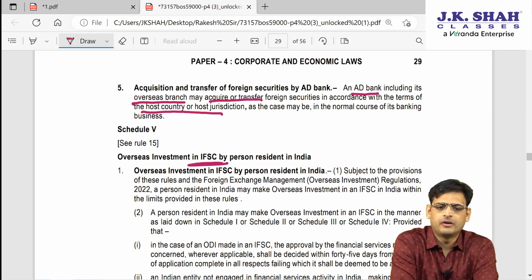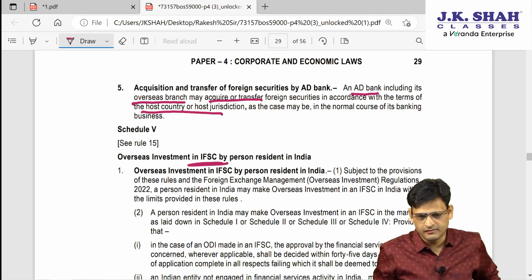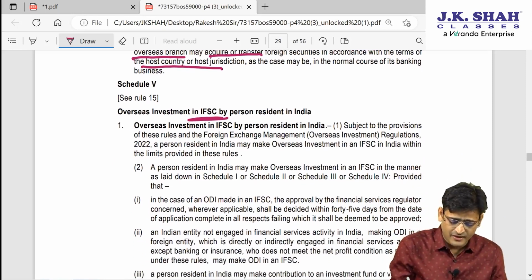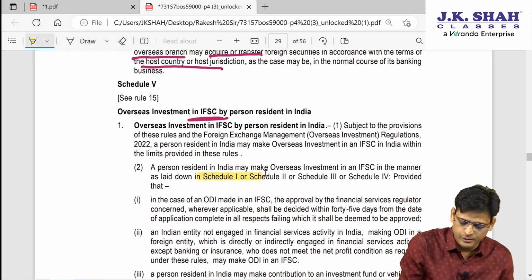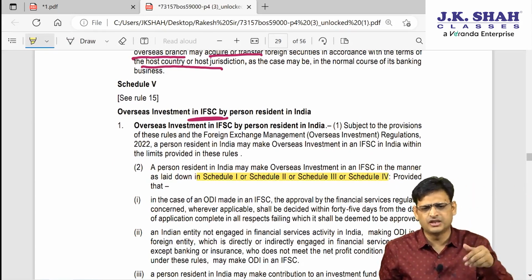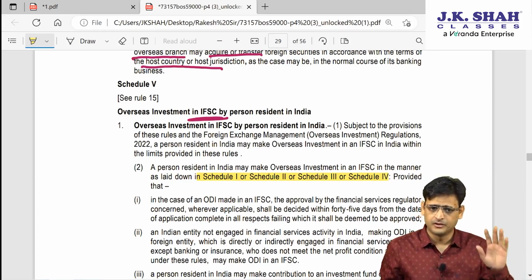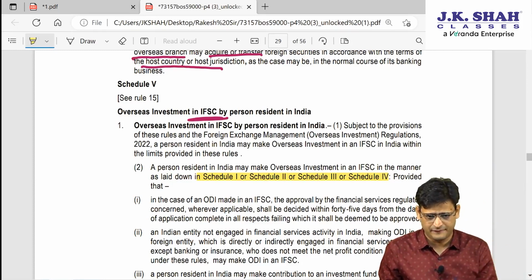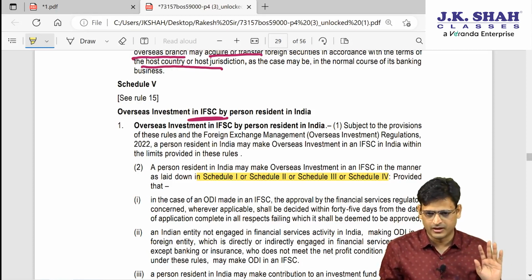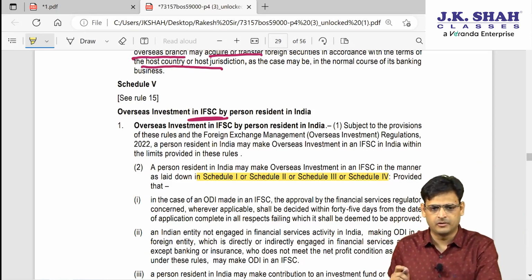Now, let us understand what they are trying to say. When you are making an overseas investment in IFSC, this investment is made by a PRI. You will anyway comply with the schedules given in Schedule 1, 2, 3, 4. So, can I say whatever schedules we have studied there, all these are anyway applicable to them. But some extra points are there which we have to study now. What they are saying is, if you are making an investment in IFSC, whatever provisions are given in Schedule 1, 2, 3, 4 are also applicable over here. They have just copied it from the above schedules.